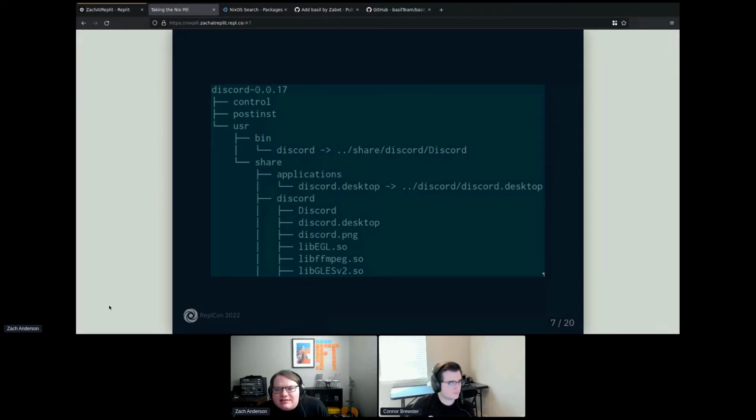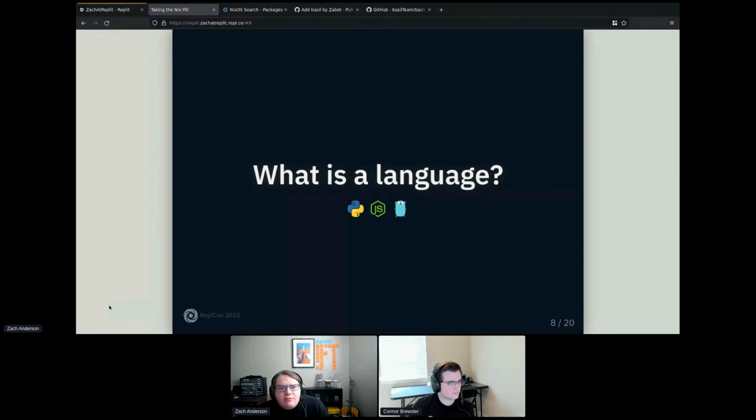And that makes languages and language tooling very difficult, because if you think about what a language is in terms of using a programming language, yes, you're writing code in that language, but what you're really doing is using the tools for that language. If you're using Python, you're using the Python interpreter to run Python code. If you're using C, you're using Clang or GCC to compile C code. And all of those are packages. All of those are tools that are distributed in some kind of package.